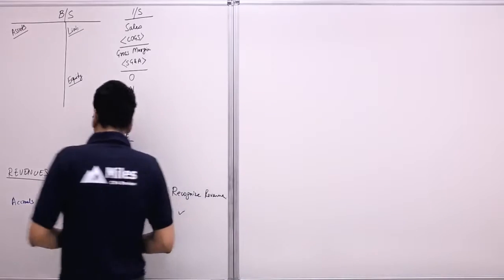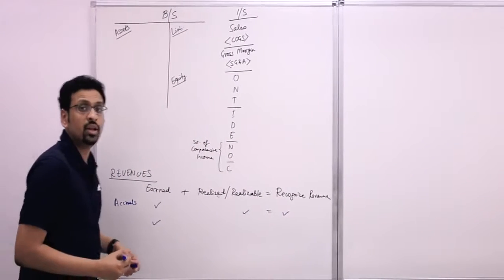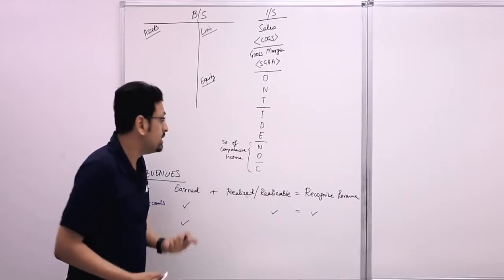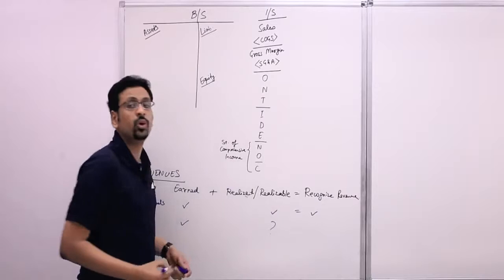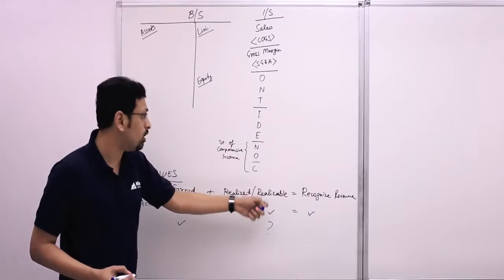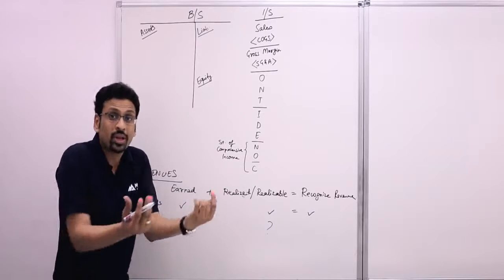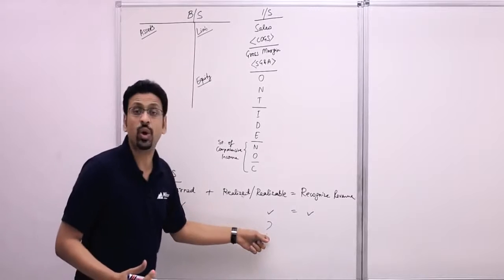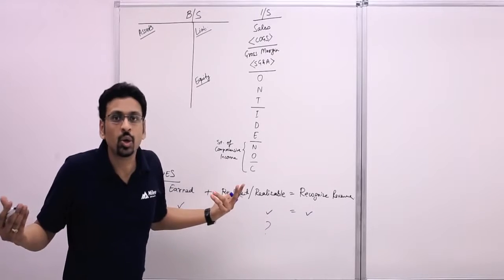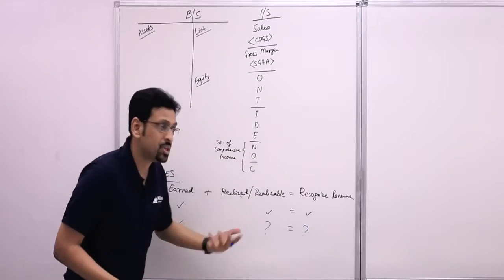Now, what if we have delivered the goods, we have earned the revenues, but collectibility is uncertain. There's no reasonable assurance that we're going to collect the cash. In that case, it's a question mark on realizability. We haven't yet collected the cash, and whether or not we're going to get the cash for the goods we have sold is a question mark. In that case, do we recognize revenue? Don't know, question mark. So this is an exception.